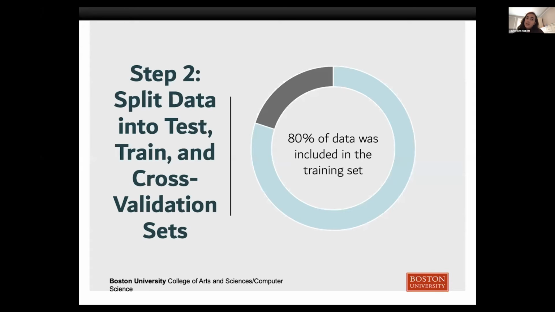My second step was splitting data into test, train, and cross-validation sets. This is so you can test the data and then later train it to classify sentences that it hasn't been exposed to so it gets practice. I followed a pretty standard split of 80% of data in the training set. I also use a cross-validation set, which essentially continuously picks bits of data from the training set and includes it in the test set. This is a standard practice to avoid overfitting of my classification models. I've included a visual to kind of explain how this data might be captured in the test set.